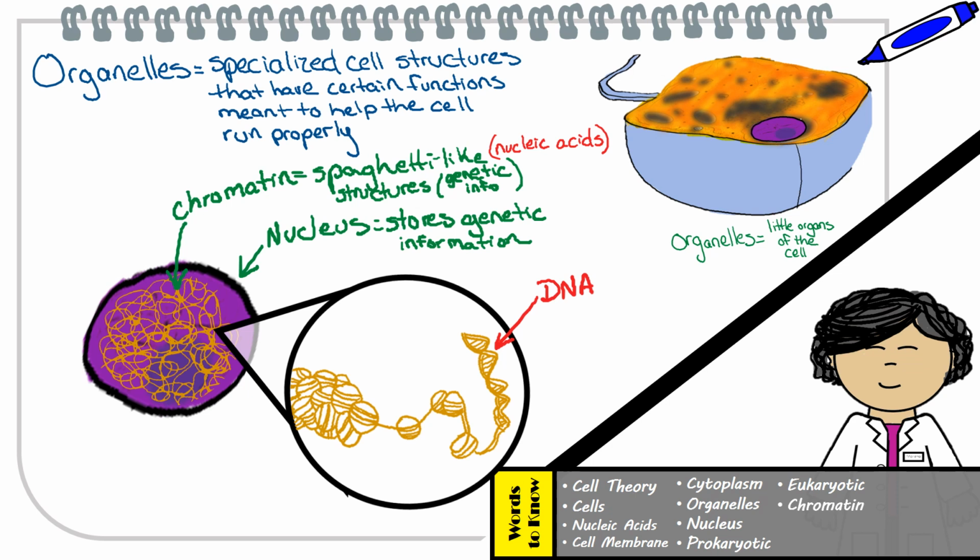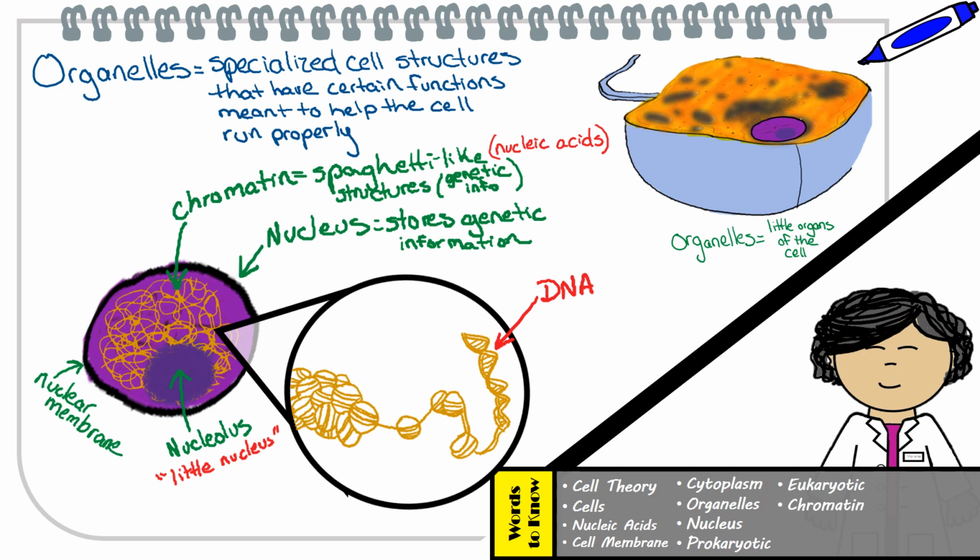Now, the nucleus is important because it is the control center and it protects DNA by keeping out any molecules that might damage it with the help of its nuclear membrane.